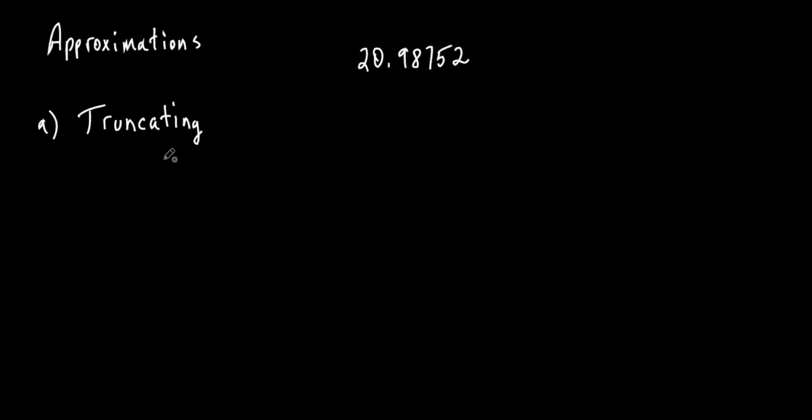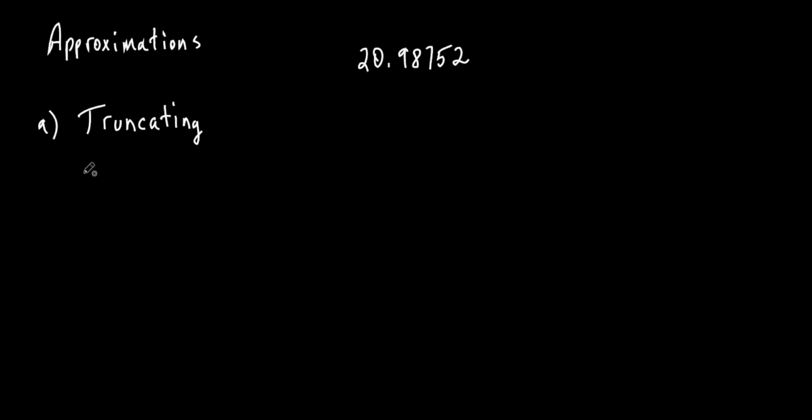So it's not your normal everyday rounding. All you're doing is after the second decimal place, you're just getting rid of everything. You're not going to see which one's bigger than 5 or less than 5. If I say to truncate it to 2 decimal places, that means you stop at the second decimal and you get rid of everything else.